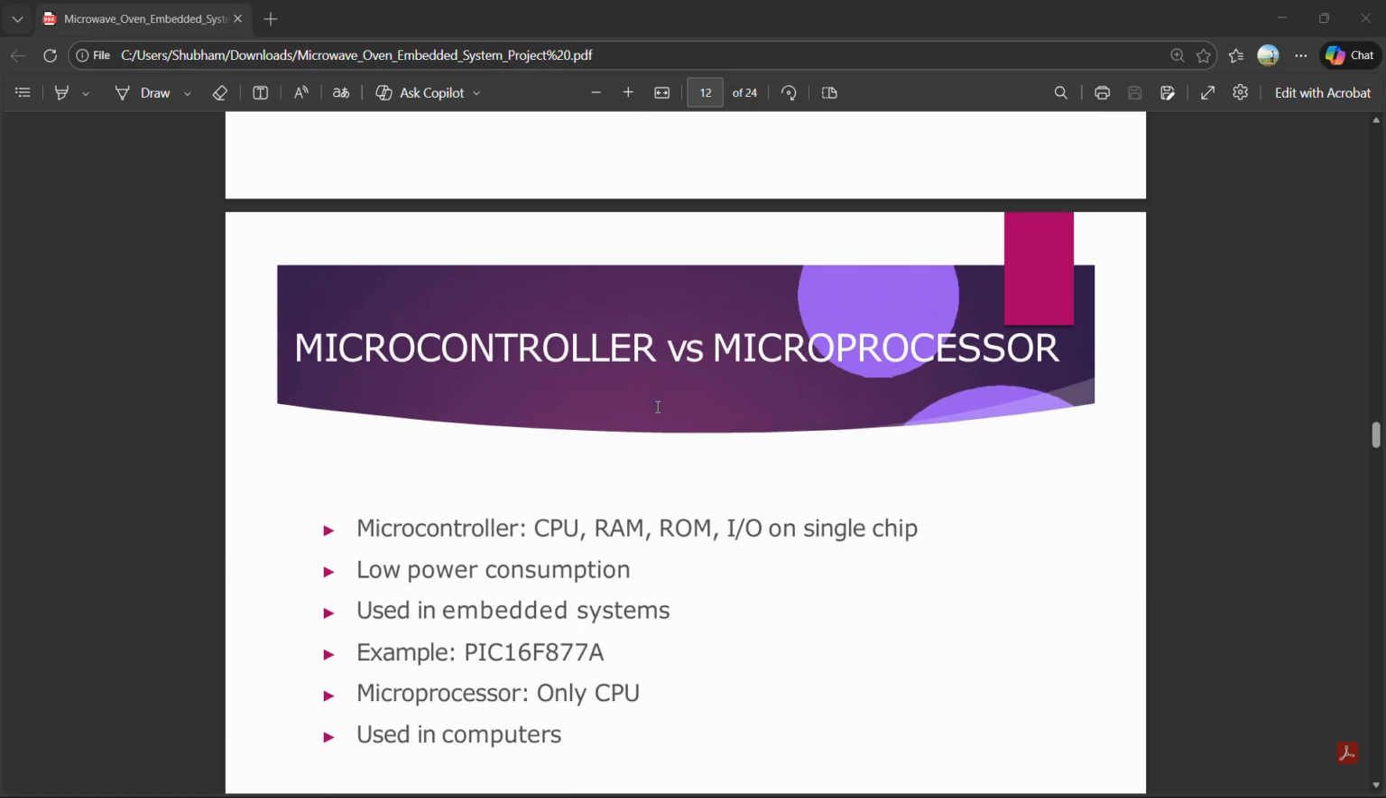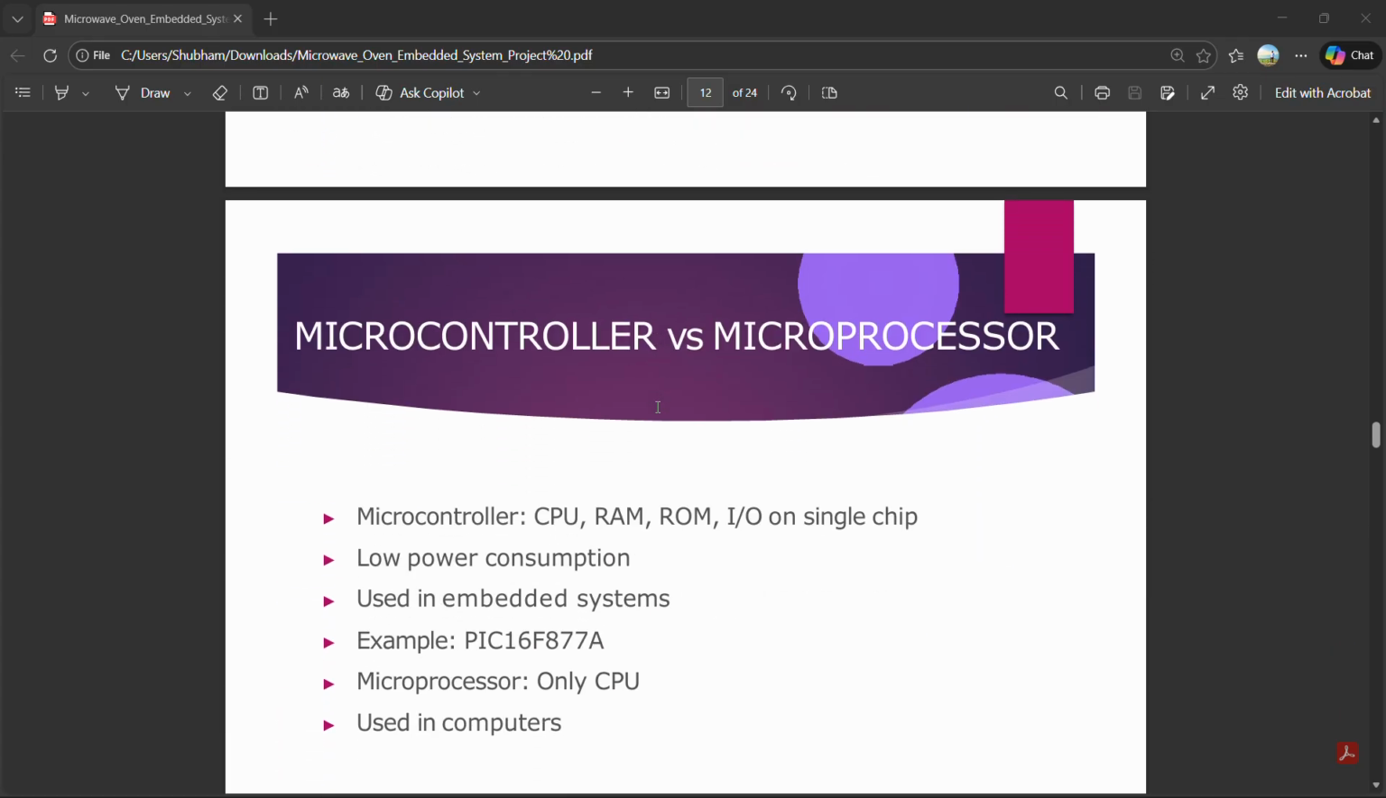Next is microcontroller versus microprocessor. A microcontroller has the CPU, RAM, ROM, and input-output ports on a single chip, consumes less power, and is used in embedded systems. In our project, we use the PIC microcontroller 16F877A. A microprocessor has only the CPU and is used in computers where high processing is needed.